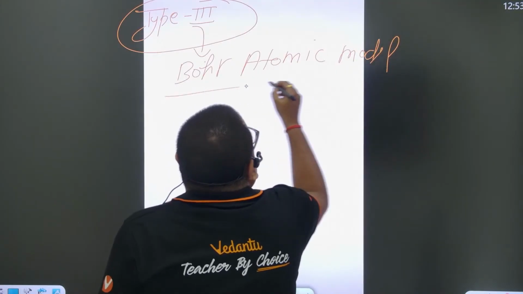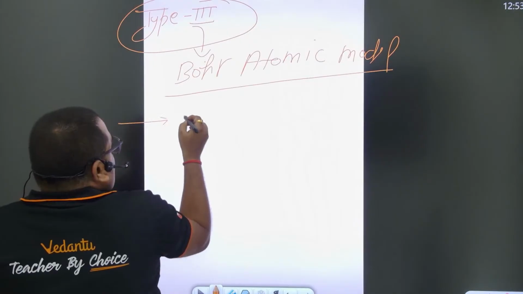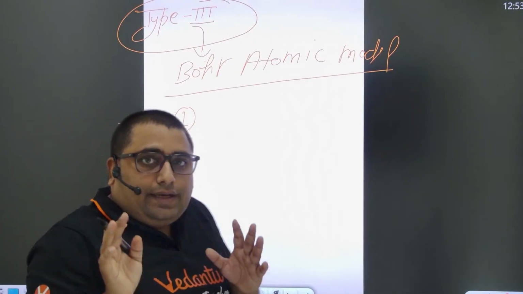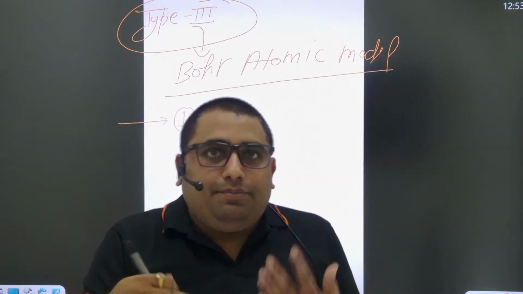In the Bohr atomic model, type 3 is divided into subtypes, right?